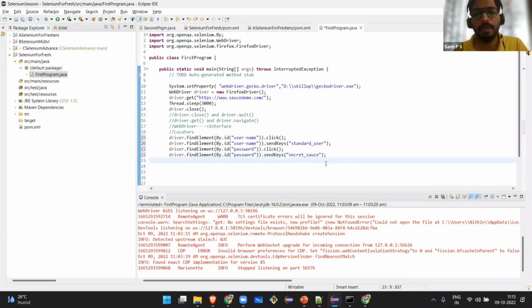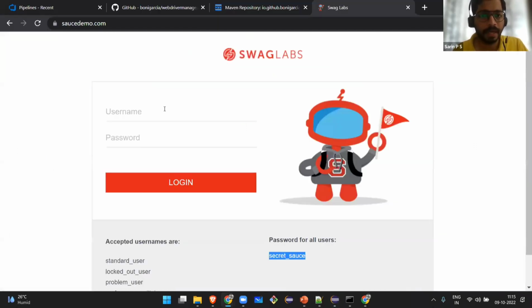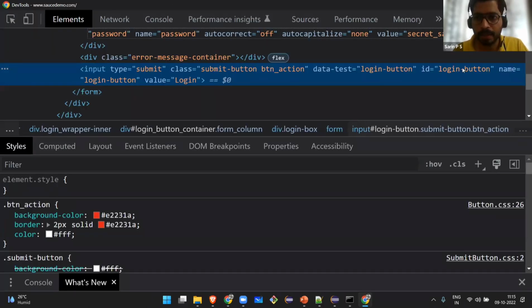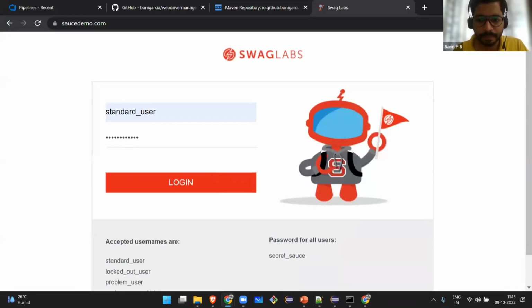Is it over? No. What all things have I done? I have clicked on username, I have sent the username, I clicked on password and I have sent the password here. Now what is the next thing? Clicked, send, clicked, send. Now I need to click on the login button. So right click, inspect, login button. ID is there. The ID is login button itself. I'll take that. That is easy.